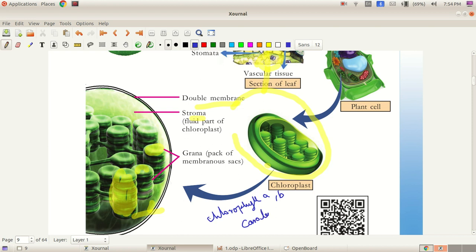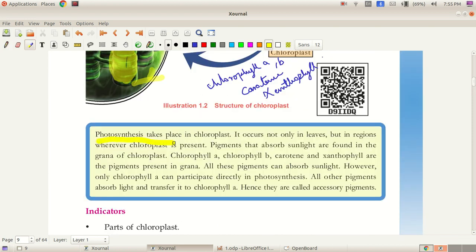Photosynthesis takes place in chloroplast. It occurs not only in leaves but in regions where chloroplast is present. Pigments that absorb sunlight are found in the grana of chloroplast. Chlorophyll A, chlorophyll B, carotene and xanthophyll are the pigments present in the grana. All these pigments can absorb sunlight.